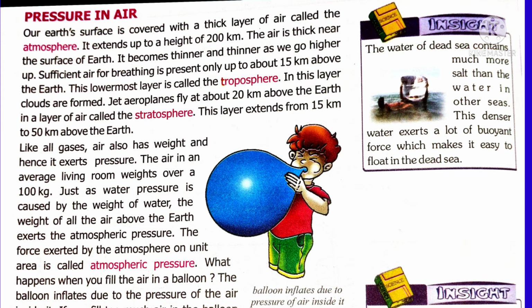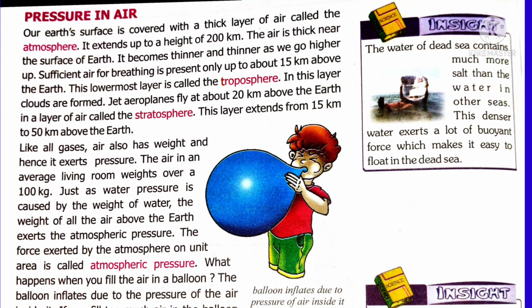Any object with heavy mass can also float in the Dead Sea, because the Dead Sea has a large amount of salt. So the density of water is more in the Dead Sea compared to other sea water. I told you that the density of the liquid also affects the pressure exerted. The more the density, the more the pressure exerted by the liquid.